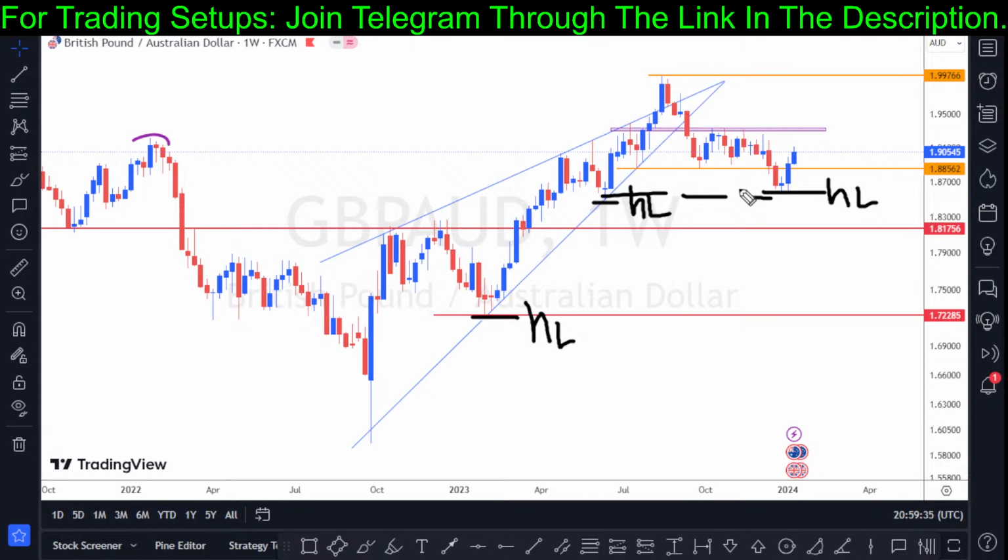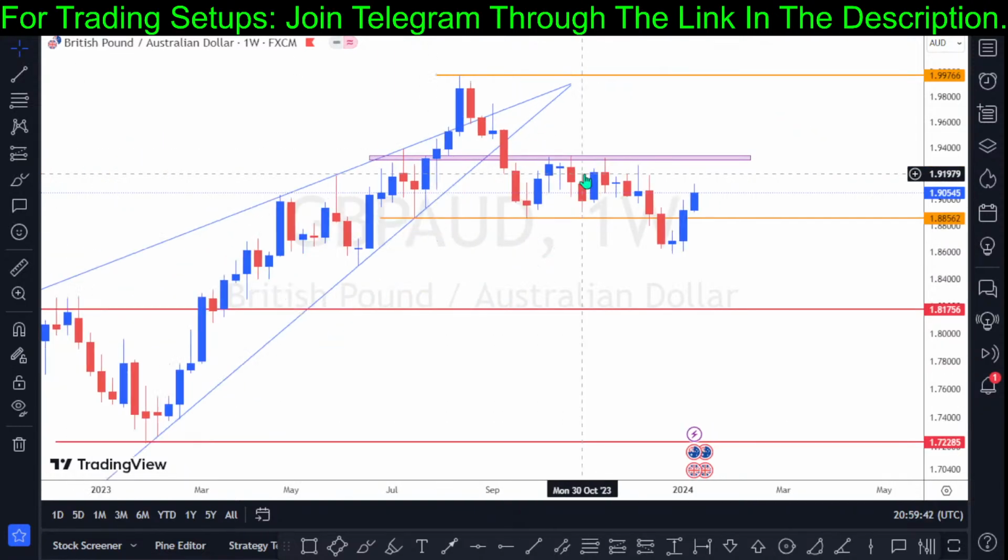Okay, so based on the weekly chart, the market is still bullish, and let's zoom in on the weekly chart. You guys can see we have a key level structure at the price of 1.88562. This was broken, but currently we are having a bullish close of price above this level. So this is a first breakout structural formation right here, which means the bulls are not yet giving up.